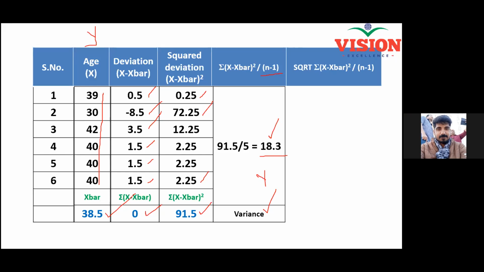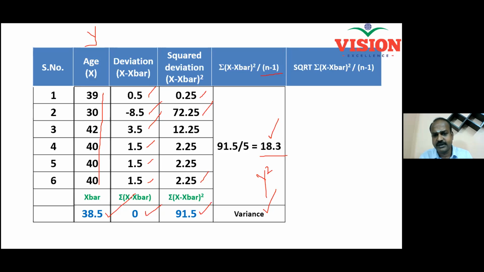It will be years square. All right. Suppose if the data is recorded in terms of centimeter, here you will get centimeter square. If the data is recorded in foot, then here you will get square feet. Here it is year, so you are getting year square.